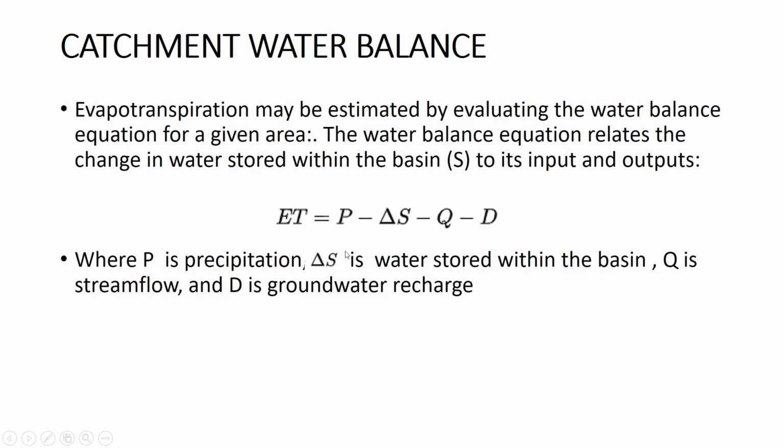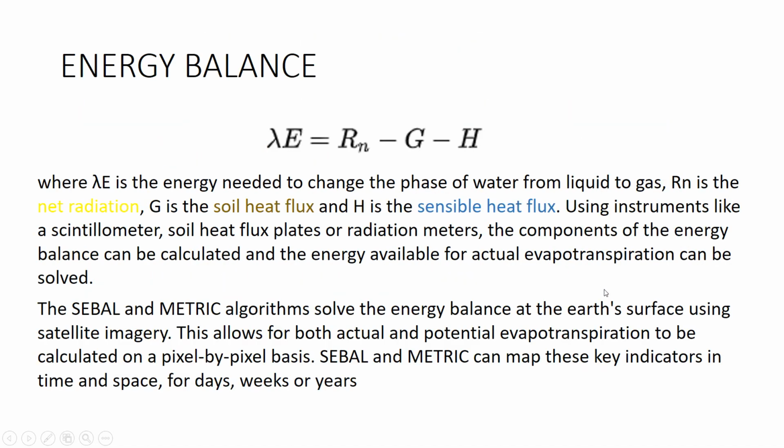So the rest of the water goes to evapotranspiration. But in order to calculate the catchment water balance, you need to have all the information: precipitation, the water initially stored within the basin, how much water goes to stream flow, and how much water went to recharge, which is hard to measure.